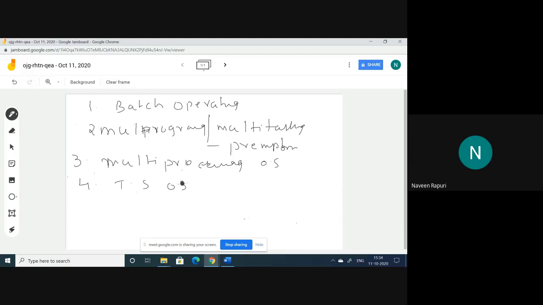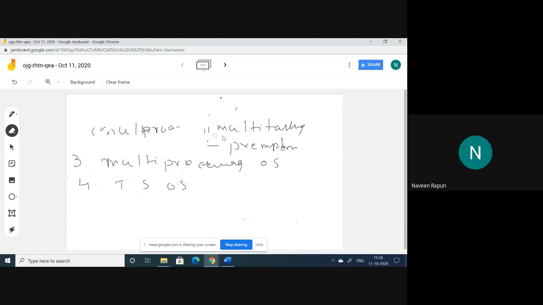We may not get a GATE question on these types, but just to get the knowledge, we discussed the different types of operating systems. So this is a brief introduction about an operating system. Coming to our syllabus, I am going to start with process.